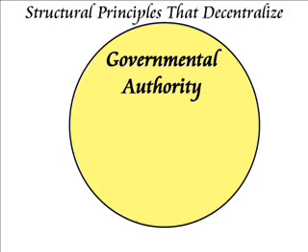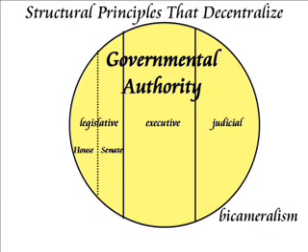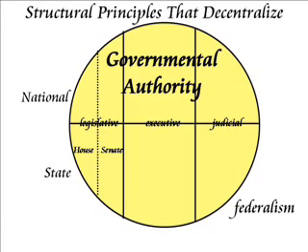The final structural principle of the Constitution is federalism. Whereas separation of powers decentralizes the authority of government horizontally in this fashion, and bicameralism further subdivides the legislative power of government in this fashion, federalism decentralizes the authority of government by dividing it into levels, or vertically, in this